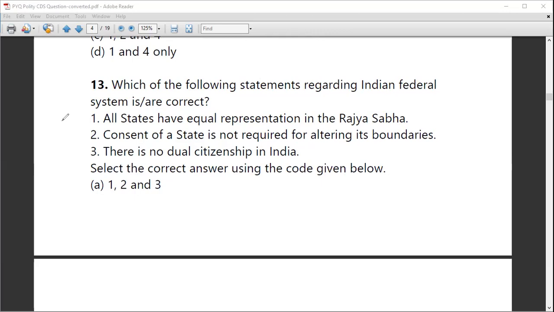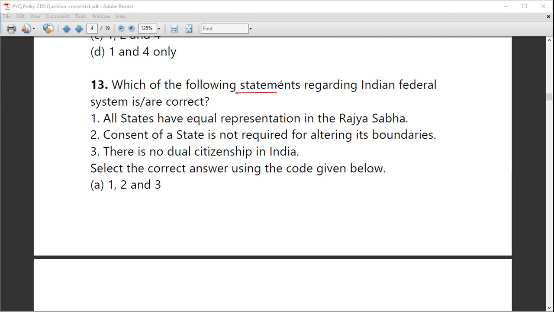But here in India, there is distribution of power to the states and the lower government. But again, the residuary power is there, the ultimate power is with the center. So let's look at the statements which discuss federalism and the federal system in India.